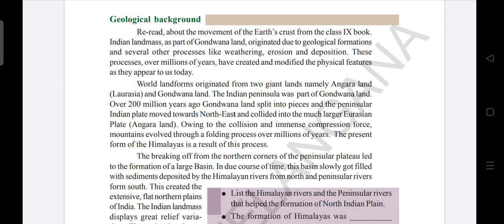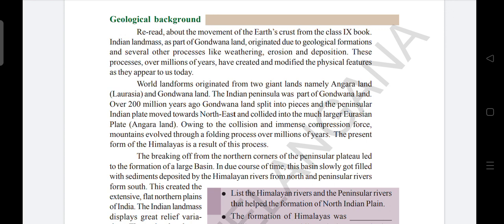So, world landforms originated from two giant lands, namely Angara land, which is Laurasia, and Gondwana land. The Indian peninsula was part of Gondwana land. Over 200 million years ago, Gondwana land split into two pieces and the peninsular Indian plate moved towards northeast and collided into the much larger Eurasian plate, which is called Angara land.